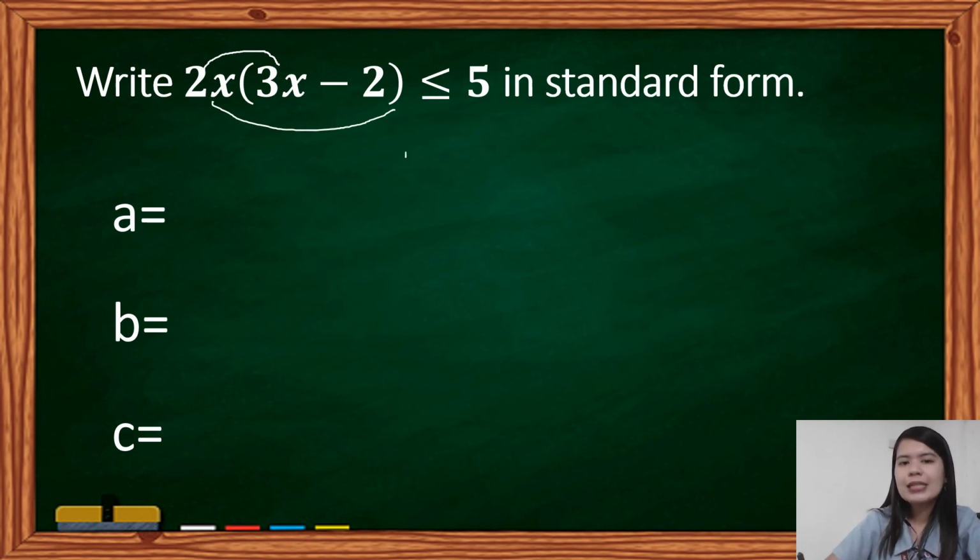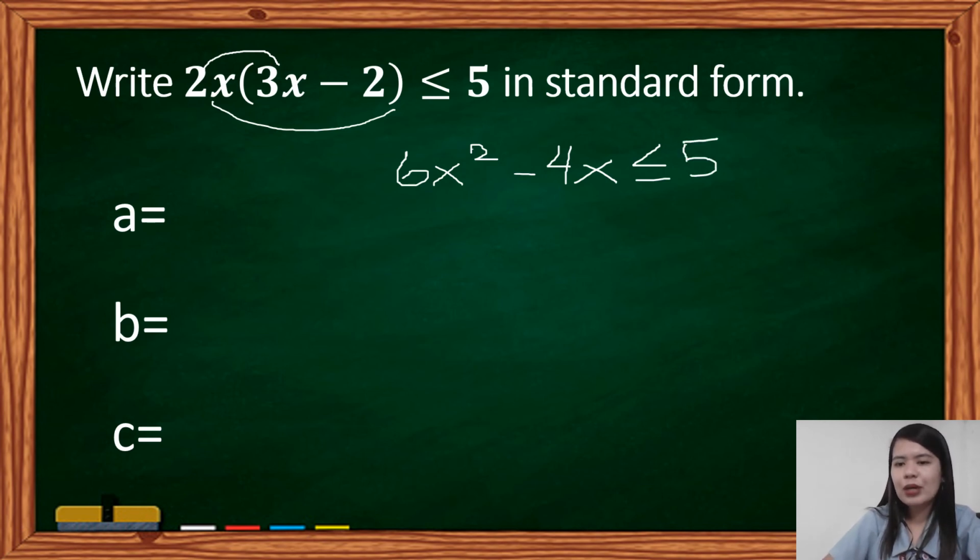So, 2x times 3x is 6x squared. 2x times negative 2, we have negative 4x. Then, copy the right side of the inequality. So, you have there 6x squared minus 4x less than or equal to 5.